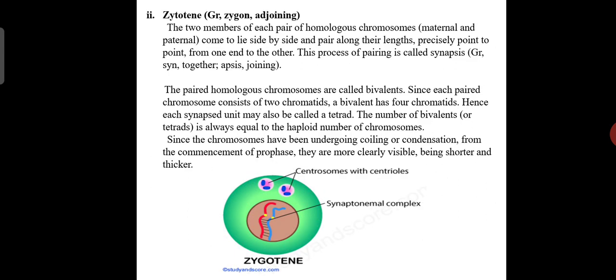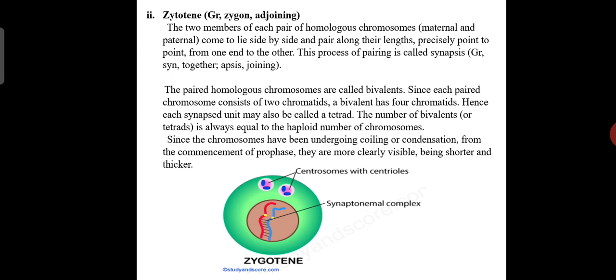So next one is the zygotene. Zygotene is nothing but a Greek word, zygon, meaning adjoining. The two members of each pair of homologous chromosomes, that is, the maternal and the paternal, come to lie side by side by pairing along their lengths, point to point from one end to the other. This process of pairing is called synapsis.